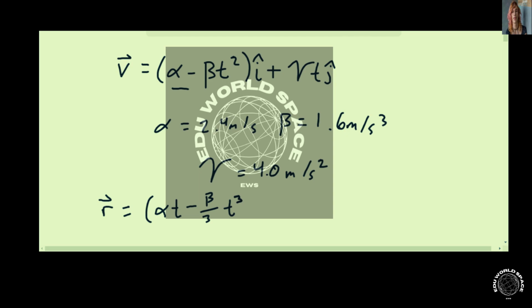Now normally, since we're integrating, we have to add r naught, or in this case it'd just be x naught, but we know it starts at the origin, so x naught and y naught are just going to be 0, so we can get rid of those. And this is going to be in the i-hat direction. And now for the j-hat direction, it's going to be gamma over 2 t squared, j-hat direction.